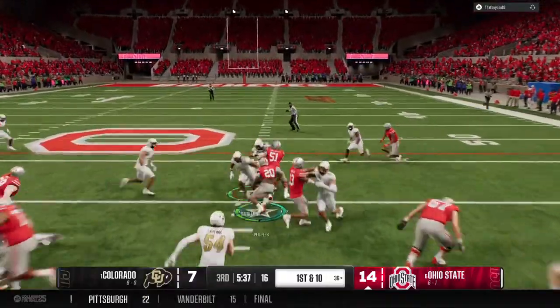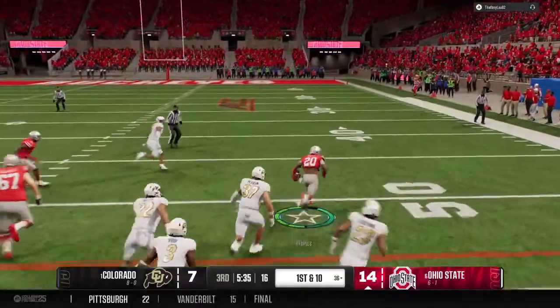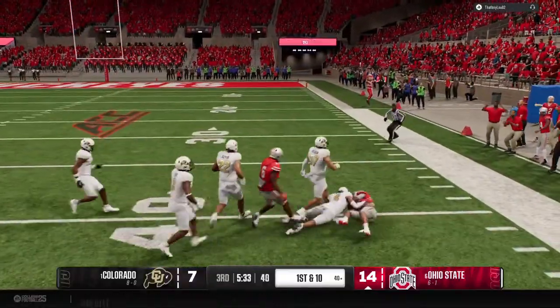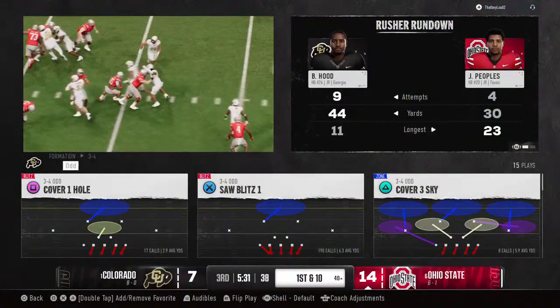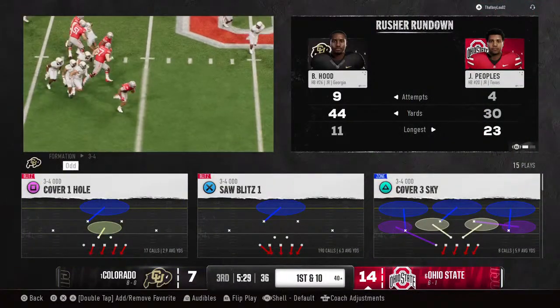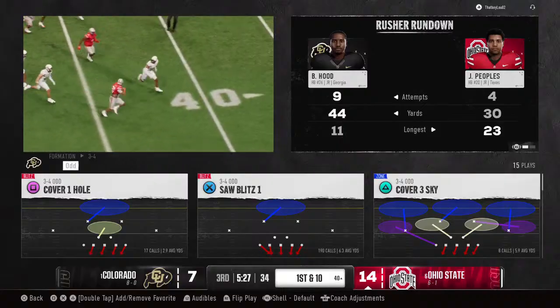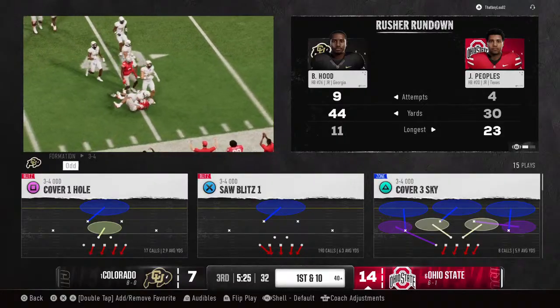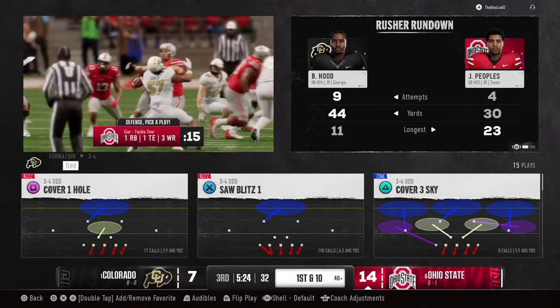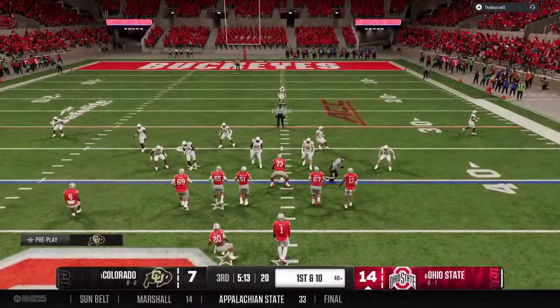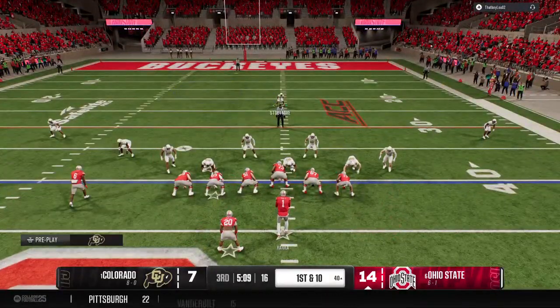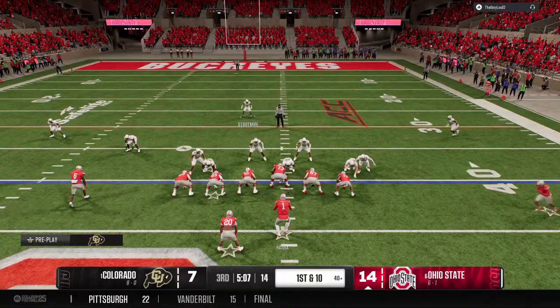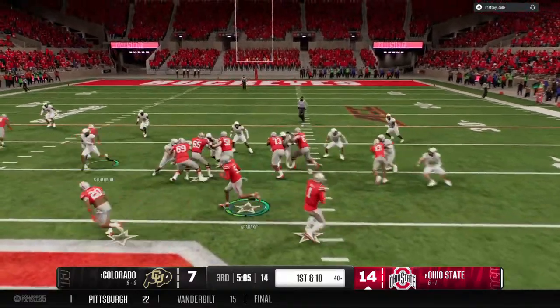Out of the shotgun, he'll hand it off. Gets into space at the 50. Tackle made after a big gain. Big runs like this are just demoralizing for a defense. It's one thing to give up big plays over your head against the pass game. When teams can run the ball and pick up yards like this, it really affects a team's mental psyche and their confidence. And you'll start to see some missed tackles following a play like this.